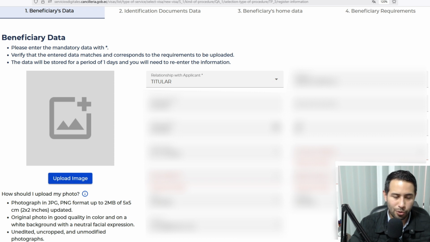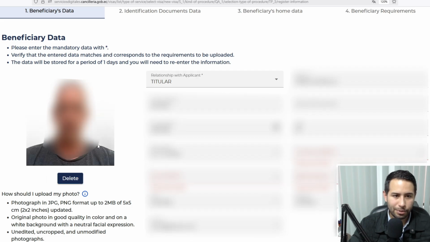I'm going to upload one that I know is good. I uploaded it here. You see, it has a white background. Fine. It accepted it. Otherwise, it would not even show it here. Then you have to start filling out the information. This first part, relationship with applicant, you don't do anything. It's only one option.